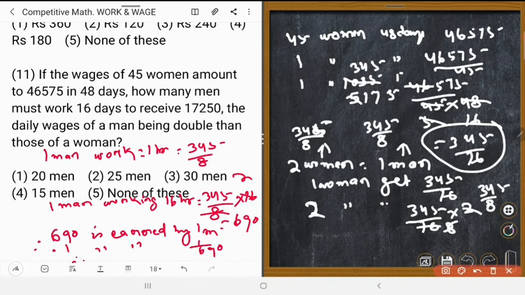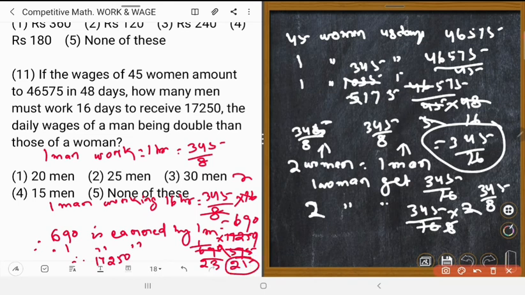Therefore 17,250 will be earned by 17,250 upon 690. The zero cancels. Right? So the right answer is 25 men.